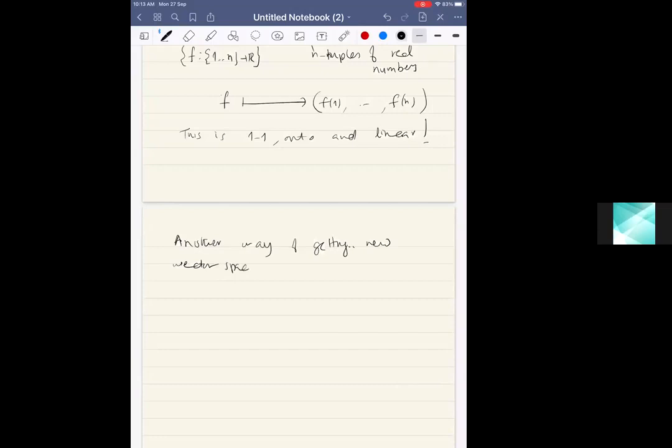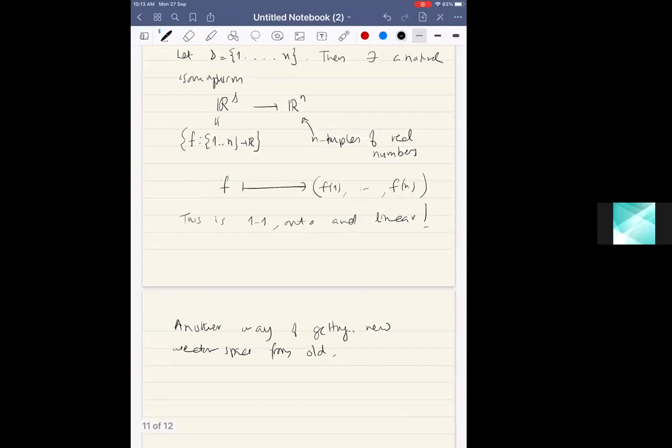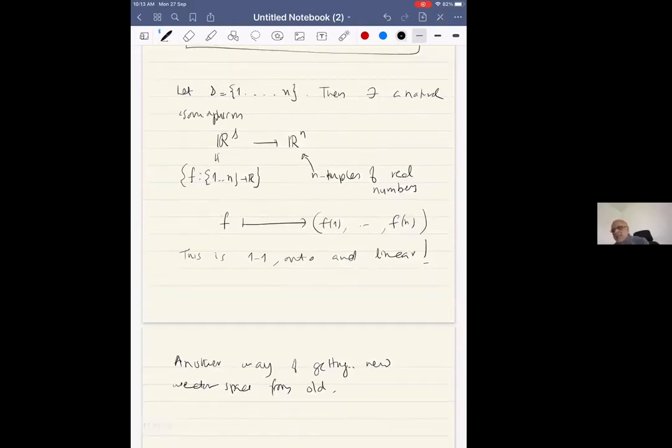Excuse me, sir. One second. Sir, could you explain the last point? How is it one to one, onto and linear? I don't quite see the map. First of all, do you understand the map? I don't think I do. Okay. So do you understand the two spaces involved? Yes, sir. So what is the first space? First of all, what is my set in this example? It is the set of integers 1, 2, up to n.